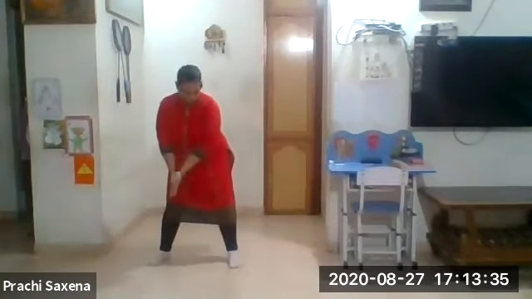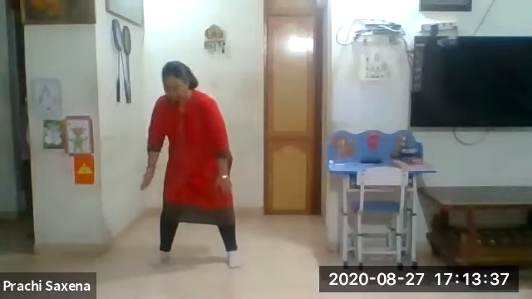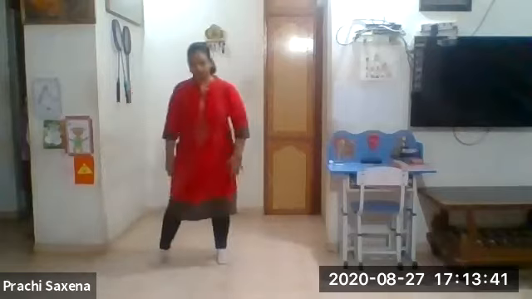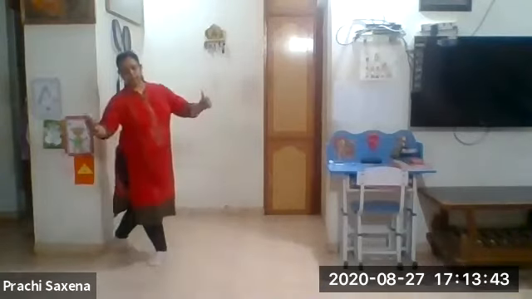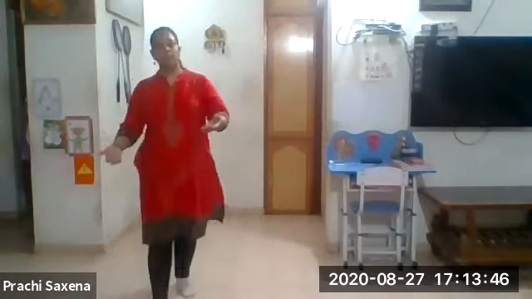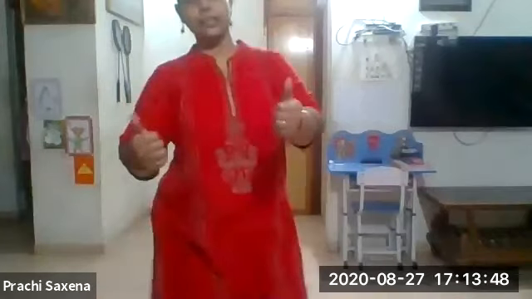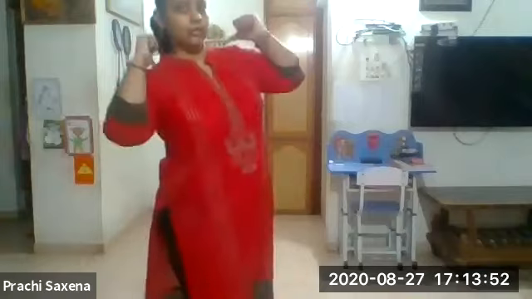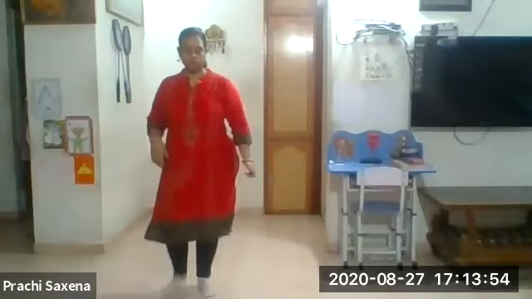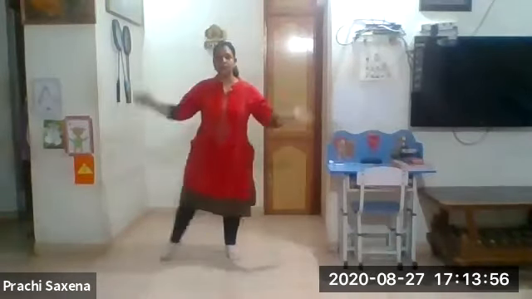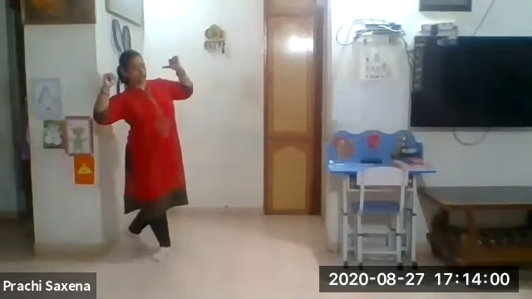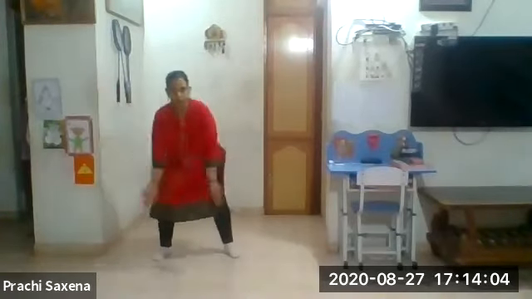And then you will cross your left leg like this. At that time your hands are like this. So the step is cross on your right. Now same from the left leg.